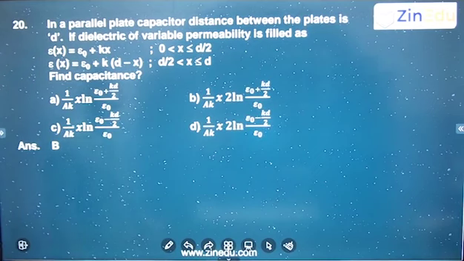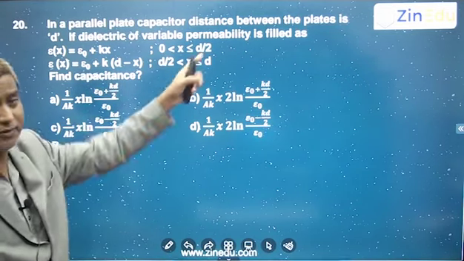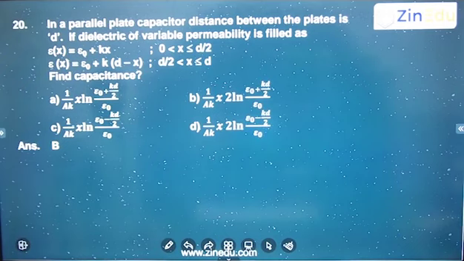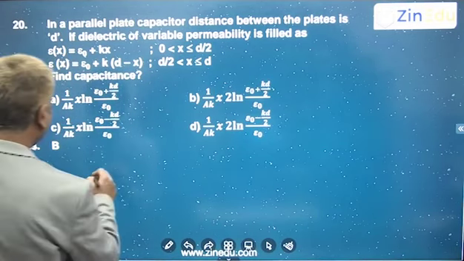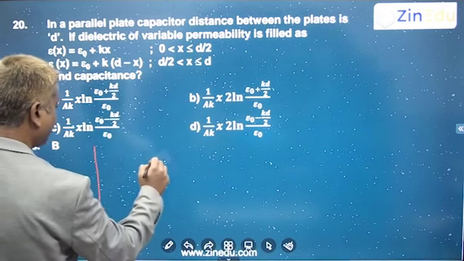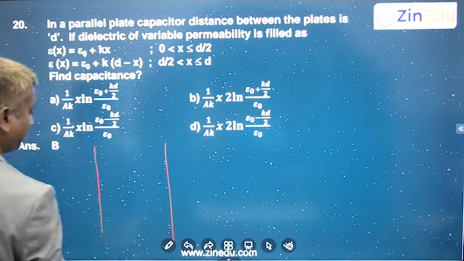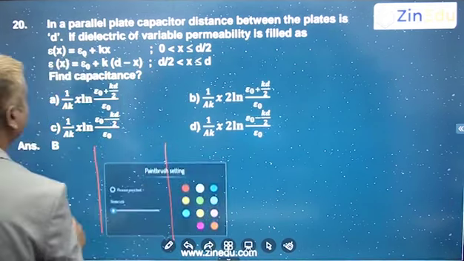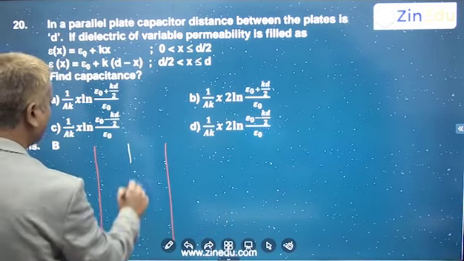In a parallel plate capacitor, the distance between the plates is d. A dielectric of variable permittivity, not permeability, is filled as epsilon of x equals epsilon naught plus kx, and epsilon of x equals epsilon naught plus k into (d minus x). So like this you are filling. So when you take this parallel plate capacitor and fill it like this, exactly till d by 2.